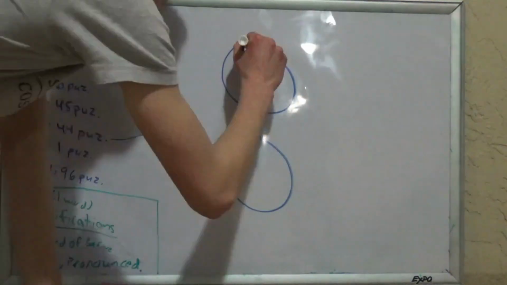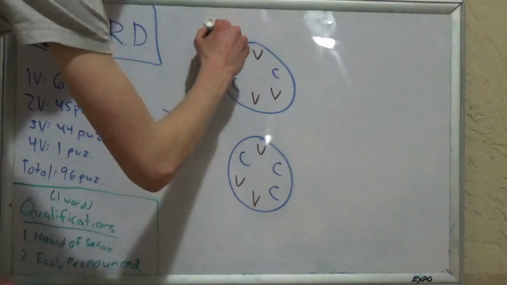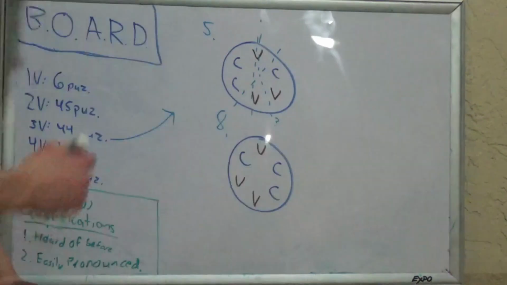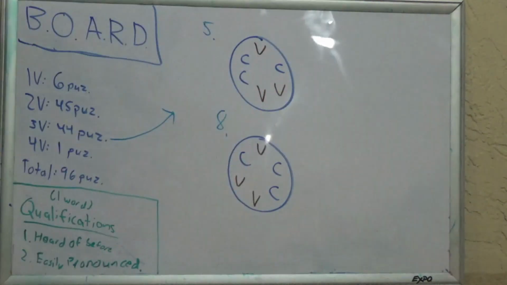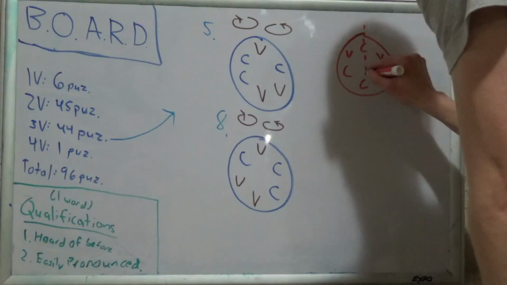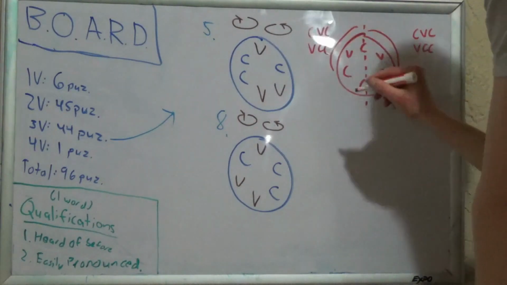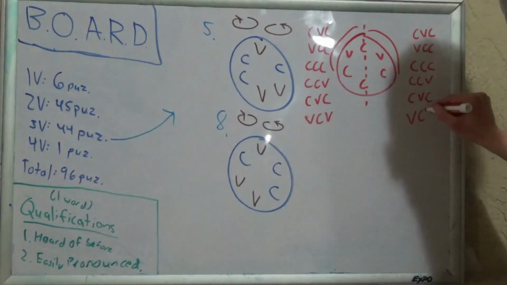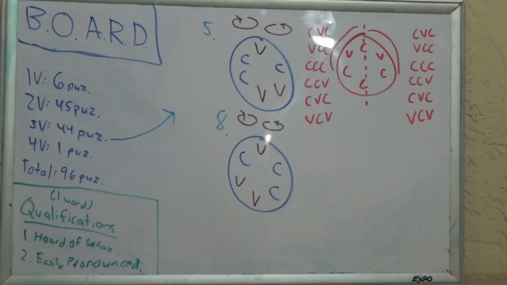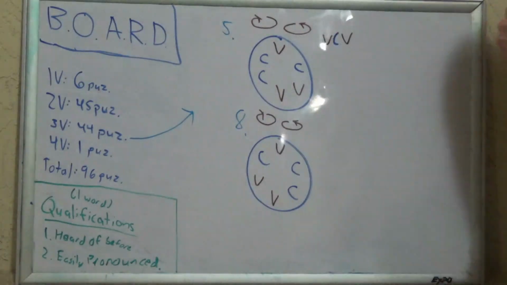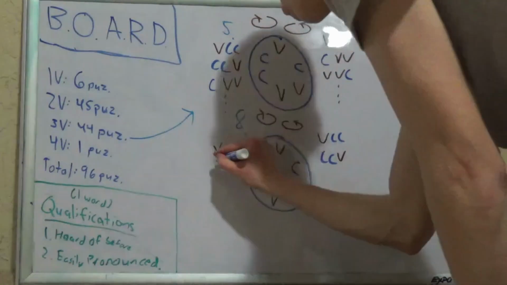To see why reflections are important, let's take a closer look at 5 and 8. First of all, neither one is symmetrical. This means that we will have to find words for the clockwise and counterclockwise combinations of both groups. This is because when a group has symmetry, going clockwise from one point is the same as going counterclockwise from the same point. You can do this for all 6 rotations. However, when a group has no symmetry, this cannot be done and will yield different results.